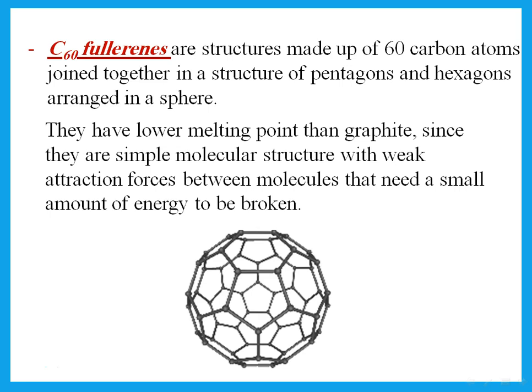Now, there is a third form of carbon, which is fullerene, C60 fullerene. These are structures made up of 60 carbon atoms joined together in a structure of pentagons and hexagons. Remember that when I say the molecule is made up of 60 carbon atoms, this is actually a small molecule. So these are simple molecular structures, so they have a low melting point. Why? Simple molecular structure with weak attraction forces between molecules that need a small amount of energy to be broken.